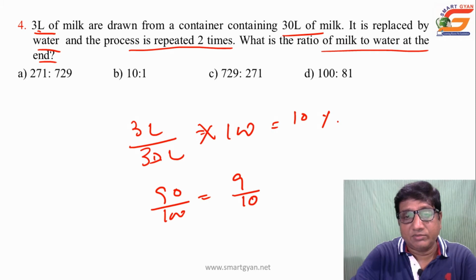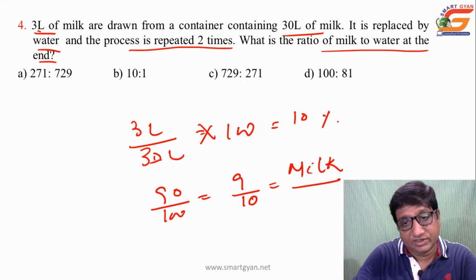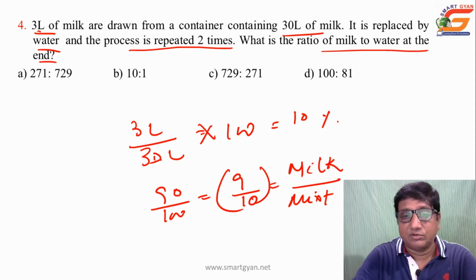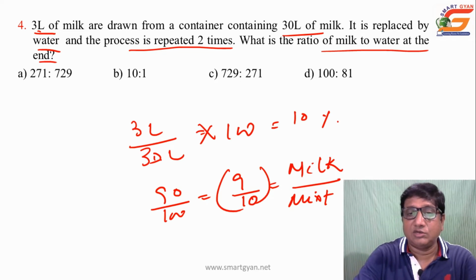What is 9 by 10 left? That is milk is to mixture. Now after replacement, out of these 10 parts, 9 parts milk, 1 part water, because after drawing 10% it has been replaced by water. And when this process continued for 3 times, then what happens?